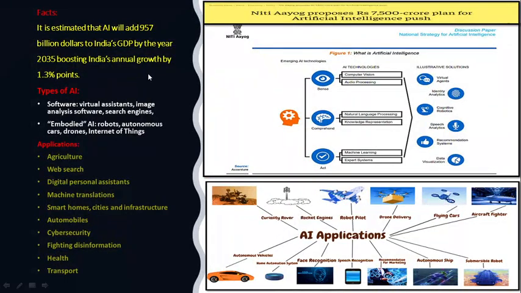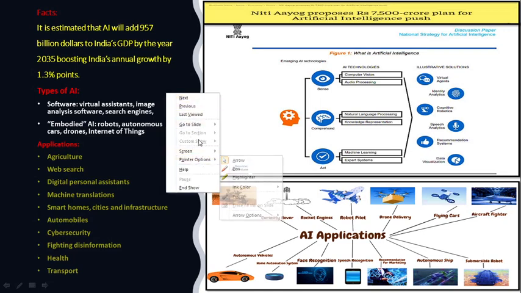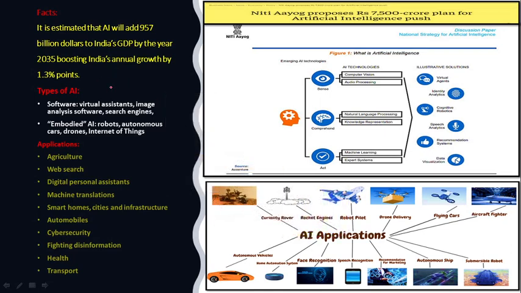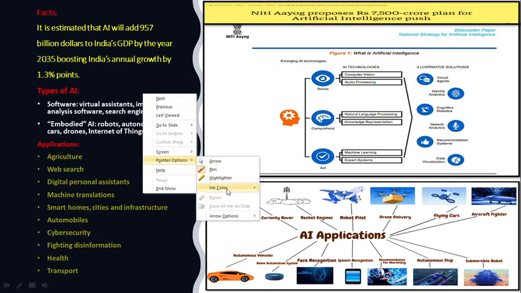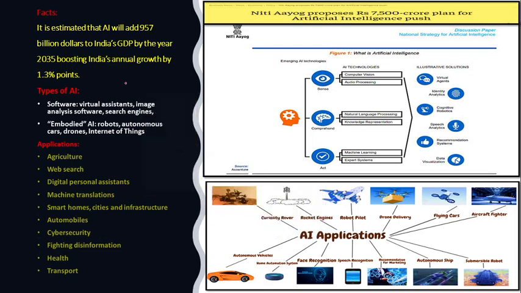As you can see, it is estimated that artificial intelligence will add around 1.3% to annual growth. It will add around $957 billion to India's GDP by the year 2035. So it shows its significance, how this technology is revolutionary and how important it is.